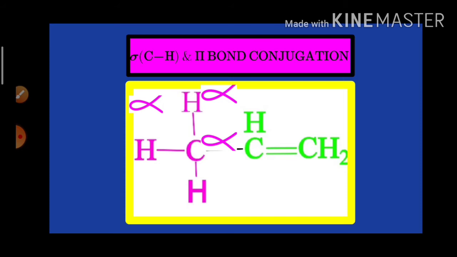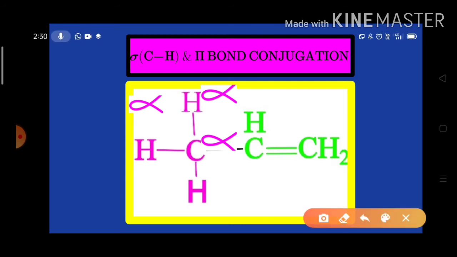According to whether that sp2 hybridized carbon is a part of an alkene, a free radical or a carbocation, we classify hyperconjugation into 3 types. First one of them is the sigma CH pi bond conjugation.